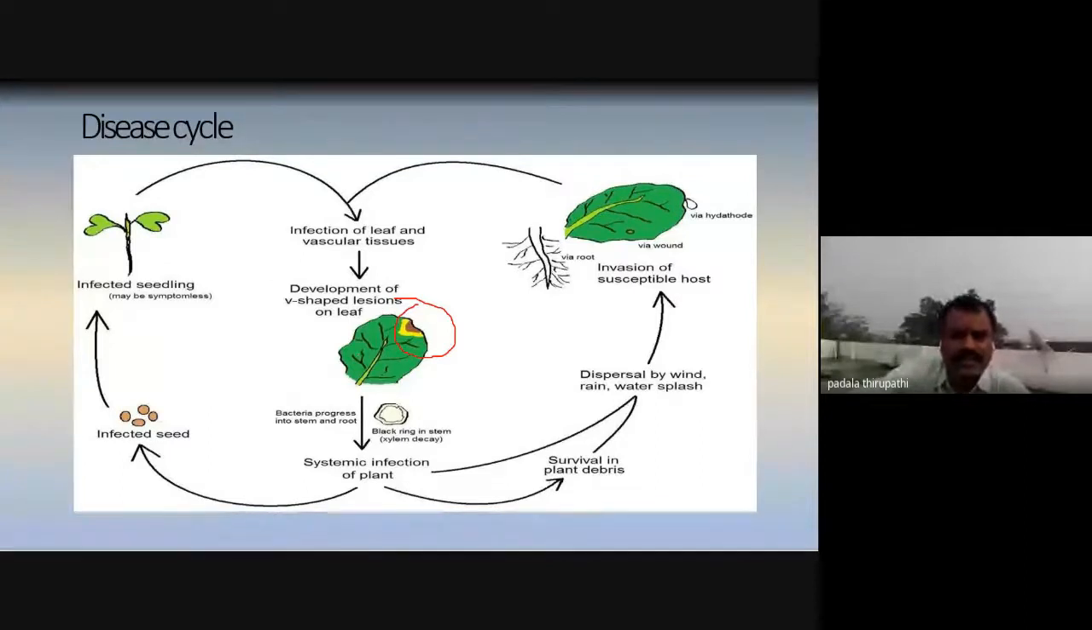Yeah, so this is black ring stem, xylem decay. This is a systemic infection of the plant. Systemic infection means the complete plant is going to be affected by this disease. So that infection we can call a systemic infection. Some epidemics, our local region is also affected. So the complete plant is going to be affected. This we can call systemic infection.